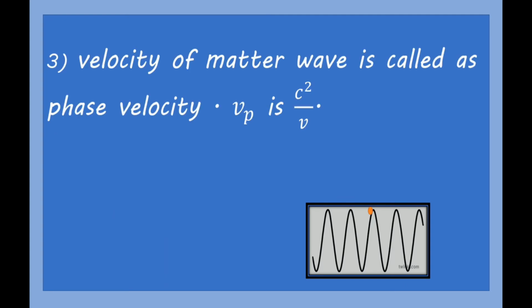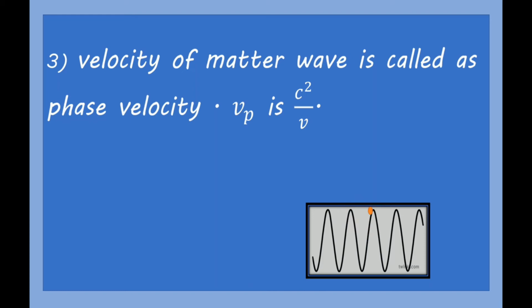Now the third property: the velocity of a matter wave is called the phase velocity. That is, the velocity of the matter wave is called the phase velocity. Students, remember that in this equation there are two velocities. vp means velocity of the matter wave, and v means velocity of the particle.